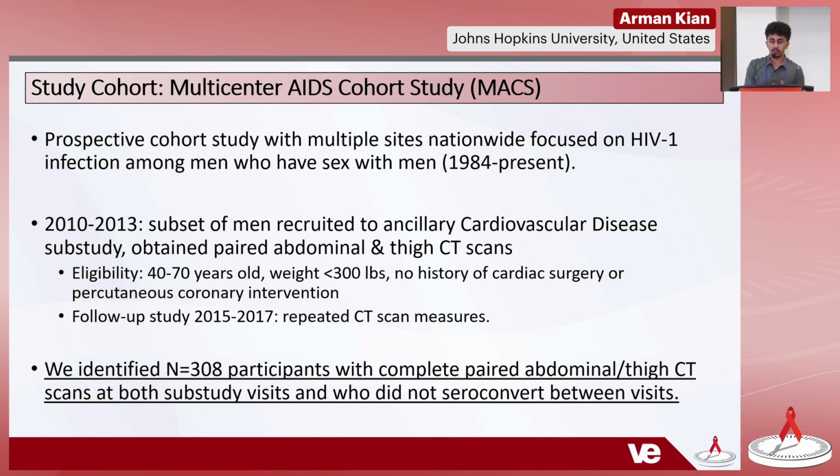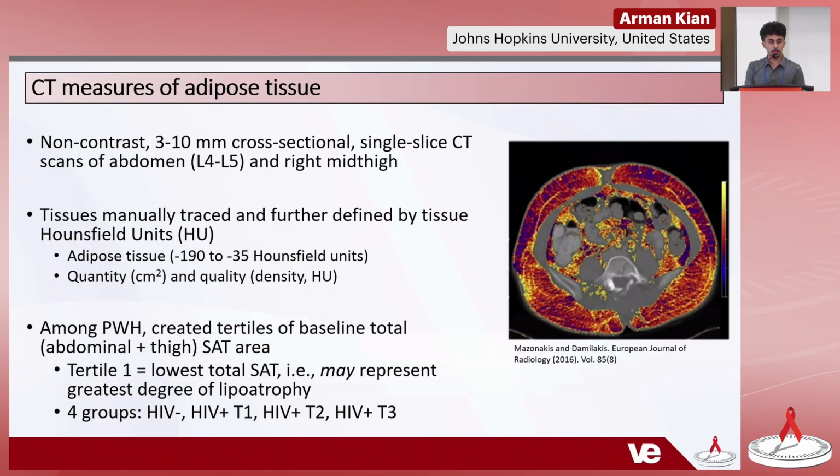Our study population was drawn from the Multicenter AIDS Cohort Study, and particularly in 2010, a subset of men were recruited to an ancillary cardiovascular disease sub-study where they obtained paired abdominal and thigh CT scans. In a follow-up study in 2015 to 2017, these measures were repeated. In total, there were 308 participants who had these paired abdominal and thigh CT scans from both visits and who did not seroconvert between these visits.